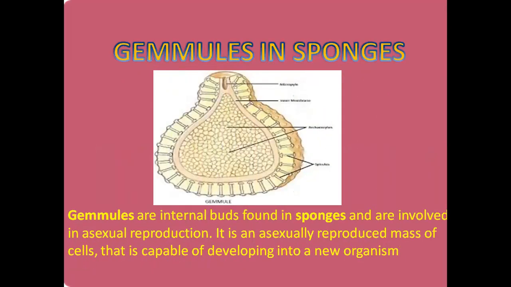Okay, dear students, now let us see what are gemmules in sponges. The structure you're seeing here down is a gemmule. I hope you know sponges. Sponges belong to phylum Porifera. These sponges have a cellular grade of organization, right? So these gemmules are also asexual reproductive structures. They develop from the parent body, and they are capable of developing into new organisms. These gemmules, you can see in the structure, are cup-like structures. So this is found in the sponges.